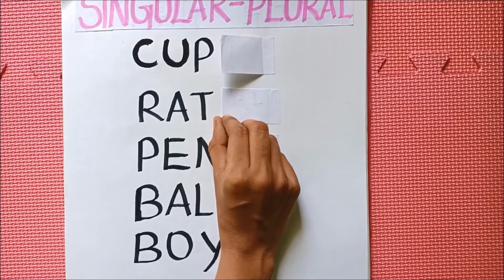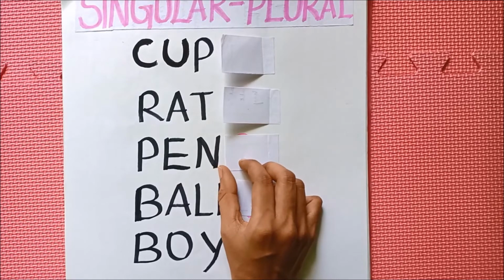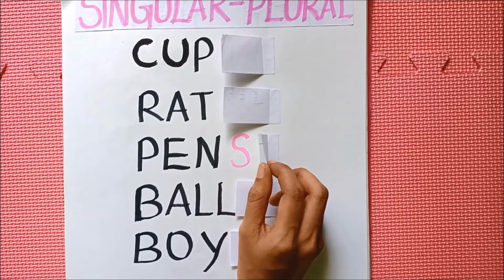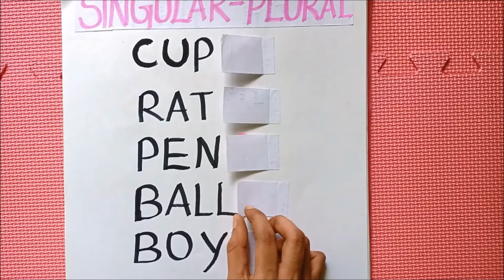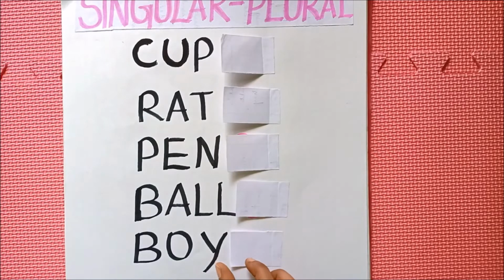What is the plural form of rat? Rats. And pen. What is the plural form of pen? Pens. Ball. What is the plural form of ball? Balls. And the last one is boy. What is the plural form of boy?